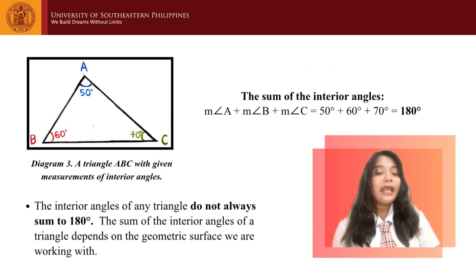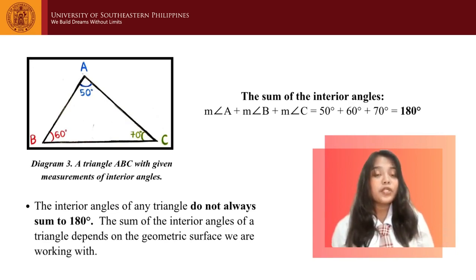We begin by analyzing diagram three, which shows triangle ABC, which is classified as a scalene triangle. It is classified as a scalene triangle as its interior angles measuring 50 degrees, 60 degrees, and 70 degrees are all unequal, implying that its sides have different lengths. If we add all the angles, we get the measure of angle A, which is 50 degrees, the measure of angle B, which is 60 degrees, and the measure of angle C, which is 70 degrees, equals 180 degrees.